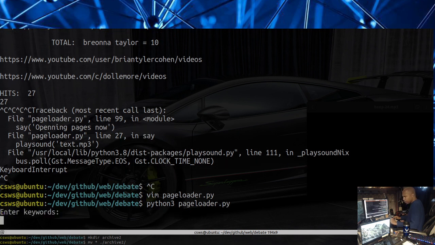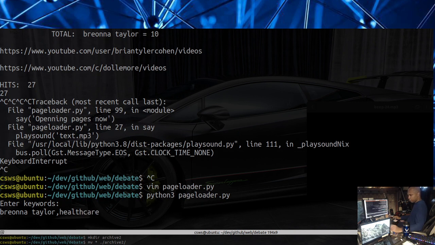All right, let's get the sound back on. "Enter keywords," she says. Okay. Breonna Taylor and healthcare. Go. "Searching."